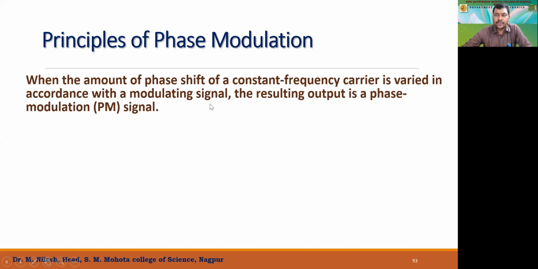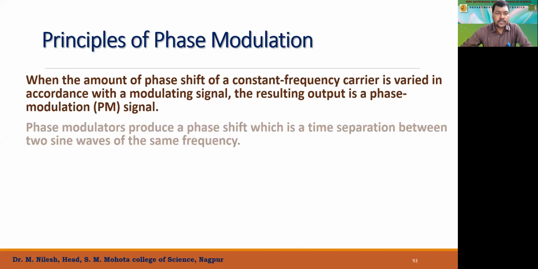So this is the basic definition of phase modulation, in which we change the phase of the carrier wave with respect to the amplitude of the modulating signal, right? And the resulting output that we get, we will call the phase modulated signal. So this is phase modulation.